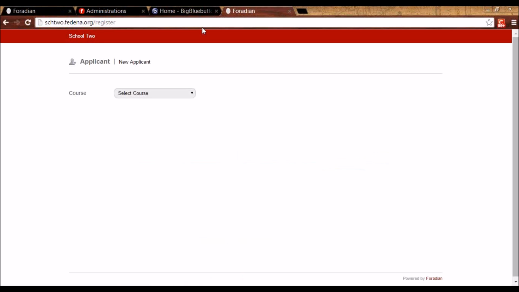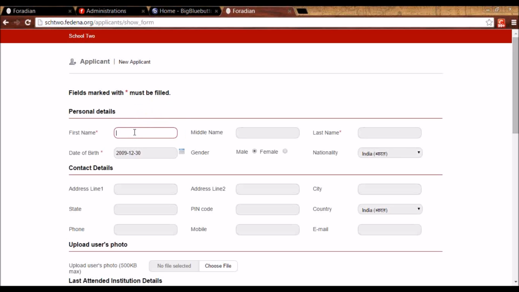So this link will automatically be enabled, which is the URL of your school /register, and the student will be able to see the course. He will be prompted for the PIN, and if the PIN is correct, he'll be able to see the admission form. I can enter the details as a student.